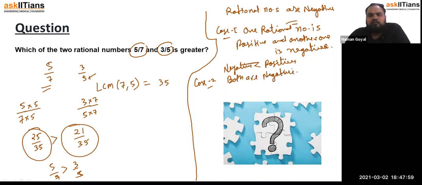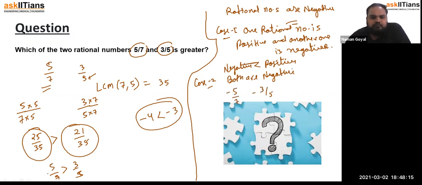We are going to compare without the negative sign. Now you know that out of -4 and -3, -3 is larger than -4. So if we have -5 by 7 and -3 by 5, we know that 5 by 7 is greater than 3 by 5, right? But if the negative sign is there, it means -3 by 5 is greater than -5 by 7. So we simply compare, then we just change the sign. Got it? Any doubt? So you can do this easily, right?